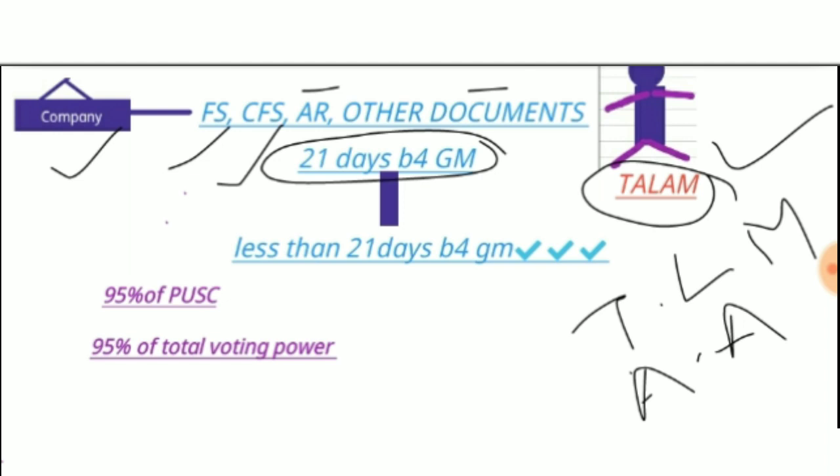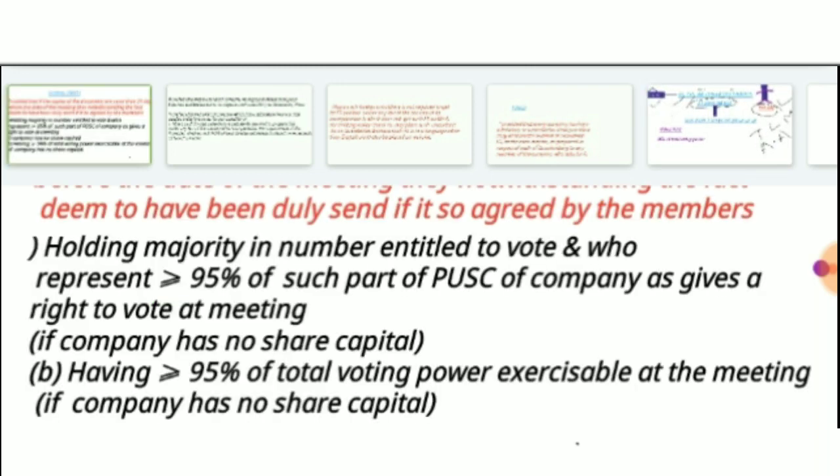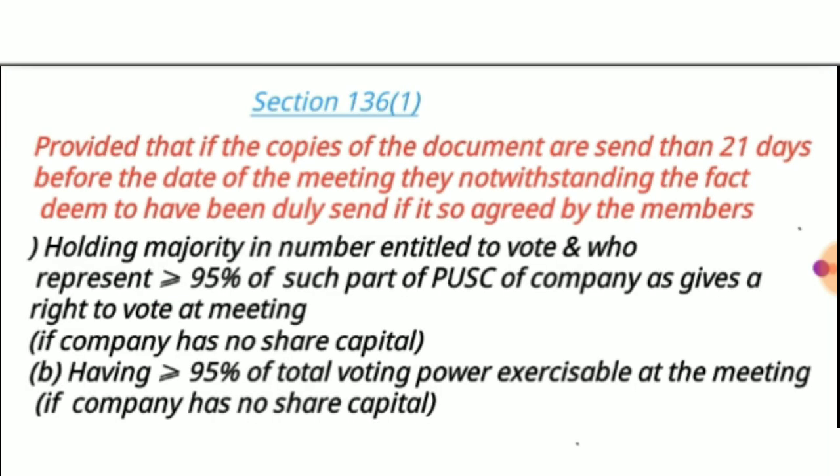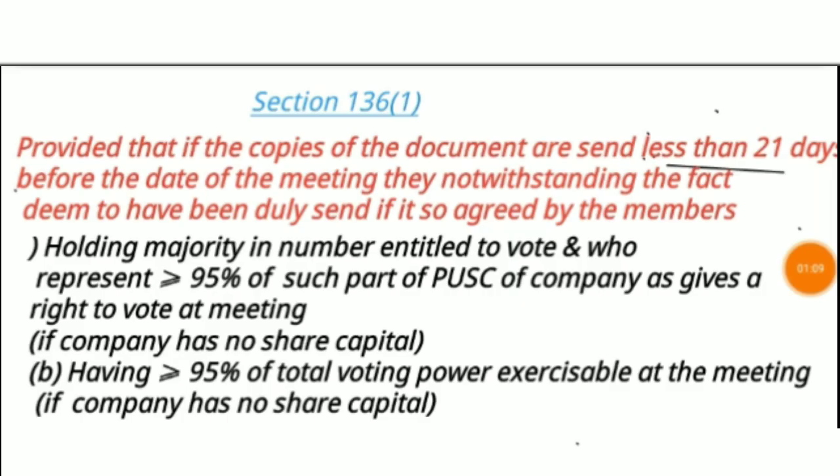After the amendment, what is happening? We will check there. It states that if the copies of the documents are sent less than 21 days before the date of the general meeting, they shall, notwithstanding the Act, be deemed to have been duly sent. So if these documents are sent less than 21 days before the general meeting, it shall be treated as valid. Otherwise it is not valid.